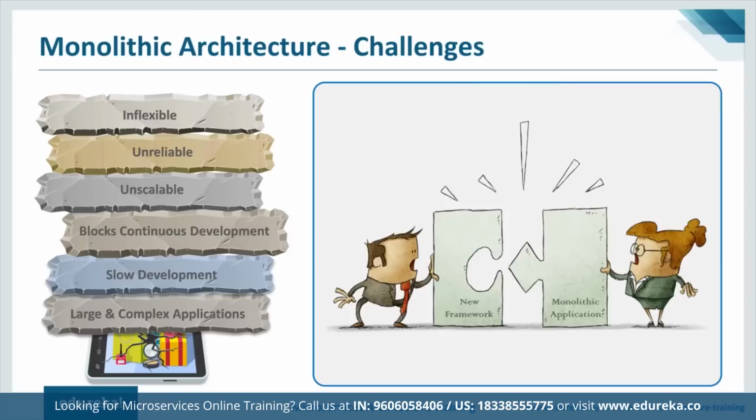The last and final point is inflexible. So how is it inflexible, guys? With the monolithic architecture, it becomes really difficult to adopt new frameworks and languages. Suppose you have a million lines of code written with the XYZ framework. It would be extremely expensive in terms of time as well as cost to rewrite the entire application to use the newer ABC framework, right? Even if that framework was considerably better. As a result, there is a huge barrier to adopting new technologies. I hope you're getting my point.